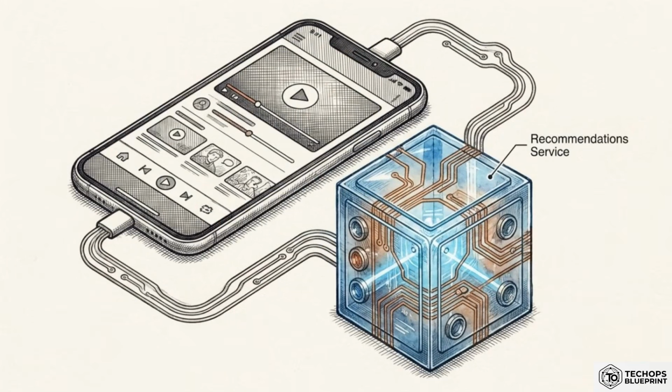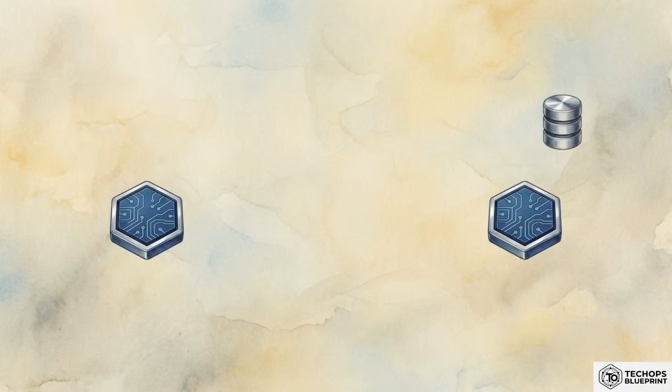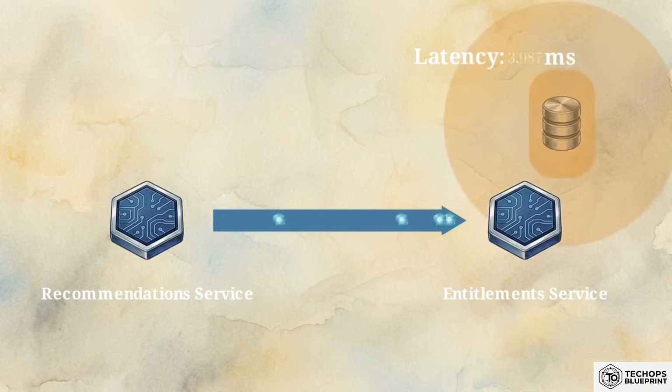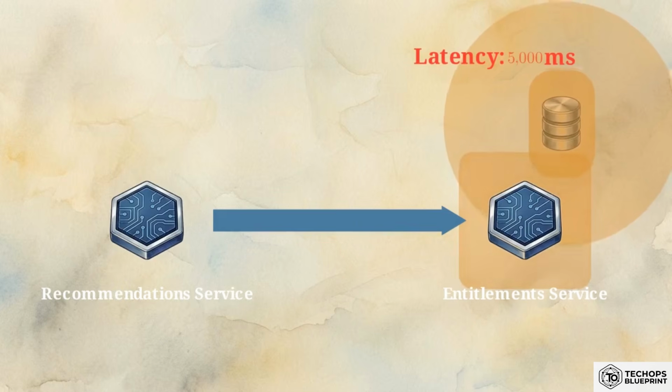A user opens a client portal, which calls a recommendation service. To figure out what that specific subscriber is allowed to watch, the recommendation service must synchronously fetch user data from a downstream entitlement service. Trouble begins when the entitlement service database experiences unexpected load. Its response time jumps from a crisp 50 milliseconds to a sluggish 5 seconds.